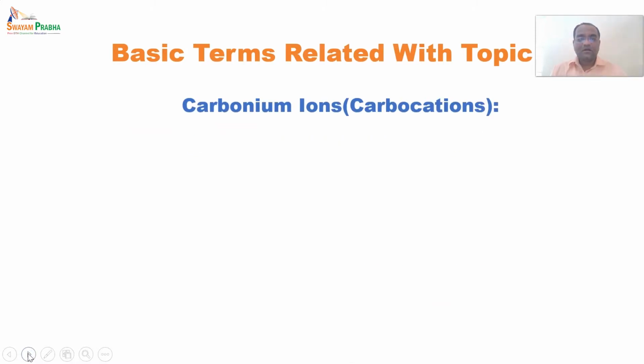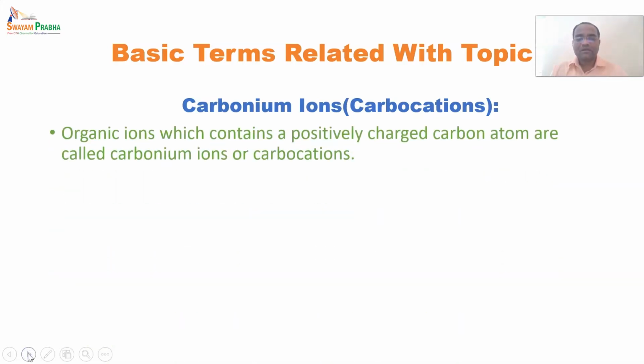Again, we will come across the concept of the carbocation, also said to be a carbonium ion. These are reaction intermediates which are formed, and in the second step of all the reactions we will study, in an aromatic electrophilic substitution reaction, a carbocation is formed.